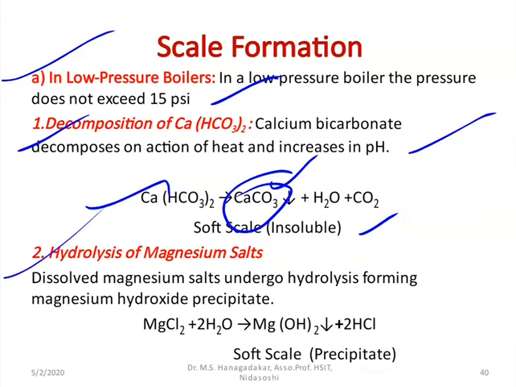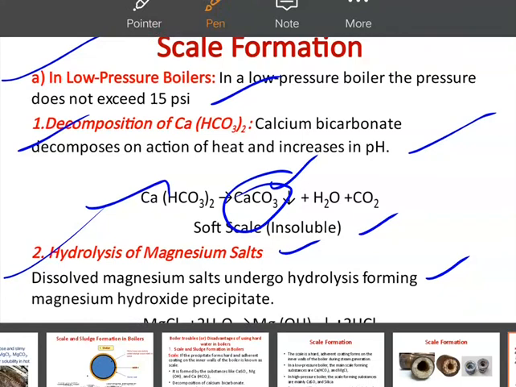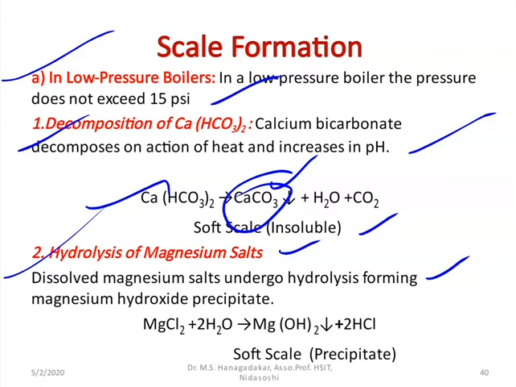The second reason: if the water contains magnesium salts, these magnesium salts undergo hydrolysis at low pressure and high temperature, forming magnesium hydroxide. You can observe here, if your water contains magnesium chloride, when it gets hydrolyzed with the water, you get magnesium hydroxide soft scale with the release of hydrochloric acid.